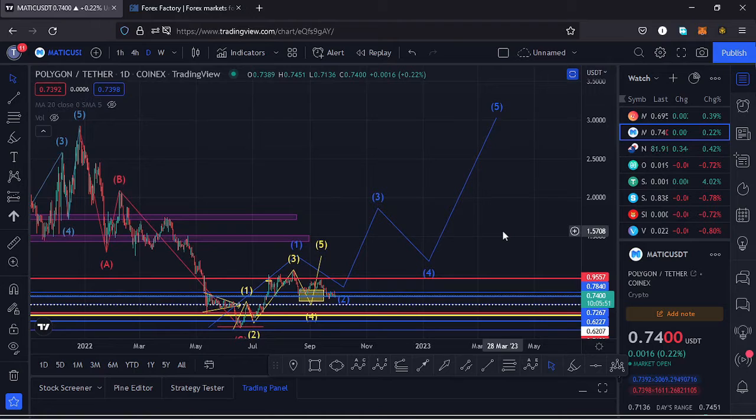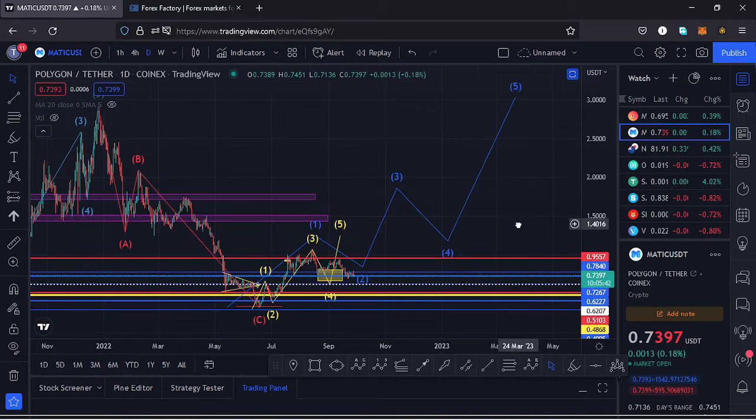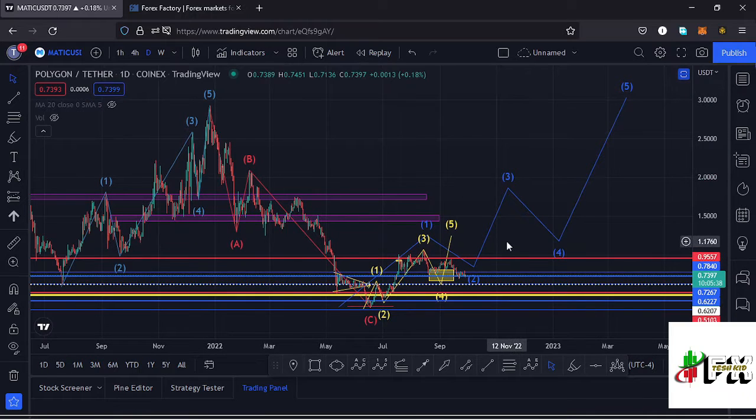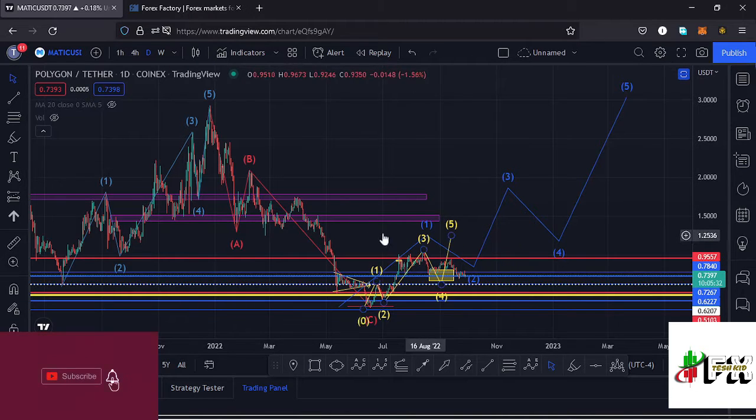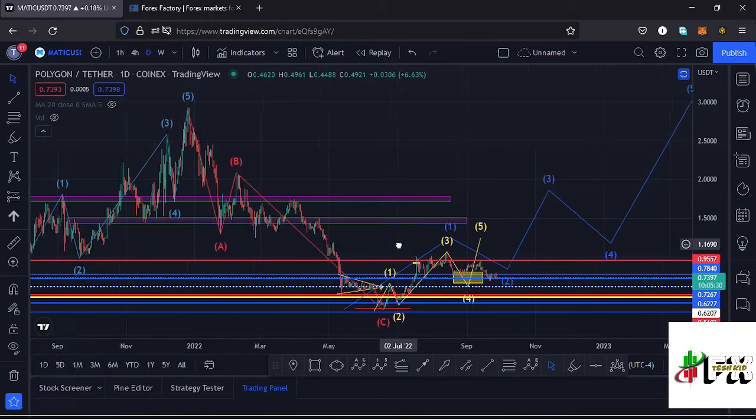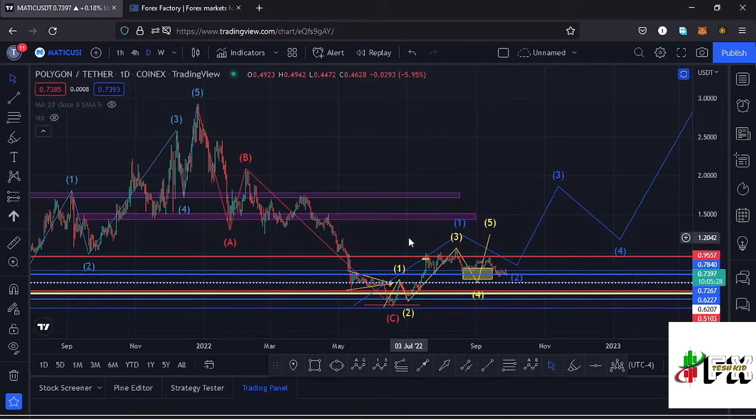I'll be giving you a price prediction update on Polygon Matic, whose current price stands at the $0.74 mark, and here on TradingView the market is up by 0.22%. In this video I want to give you the key scenarios that I expect to play out, basing my analysis on the Elliott waves and the Fibonacci's, and also the key areas of support and resistance. So if you're interested in such content, make sure that you stick around till the end of the video, and I'll kickstart the video by giving a brief of what has been happening on this chart.